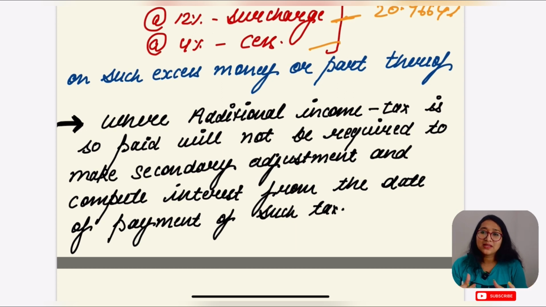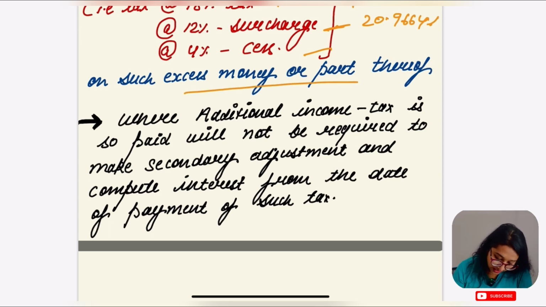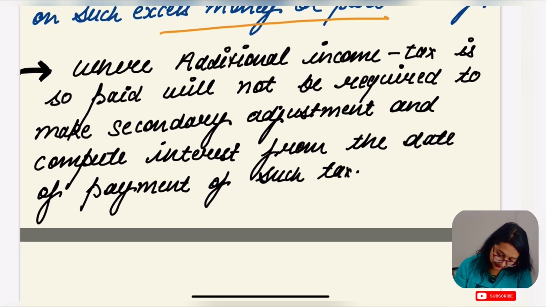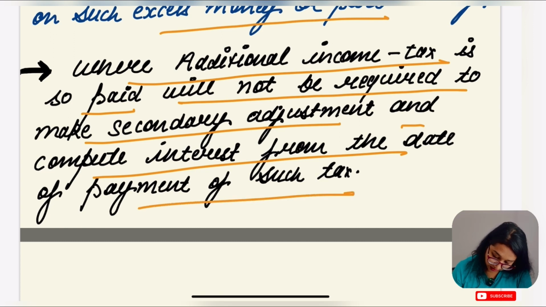They just want their money back, either in the form of tax or otherwise. So the government has given you the freedom that once you have paid this additional income tax, you are free from their side on such excess amount. Let's read now: where the additional income tax is so paid, the assessee is not required to make a secondary adjustment and compute interest from the date of payment. Exactly, this is what I said.